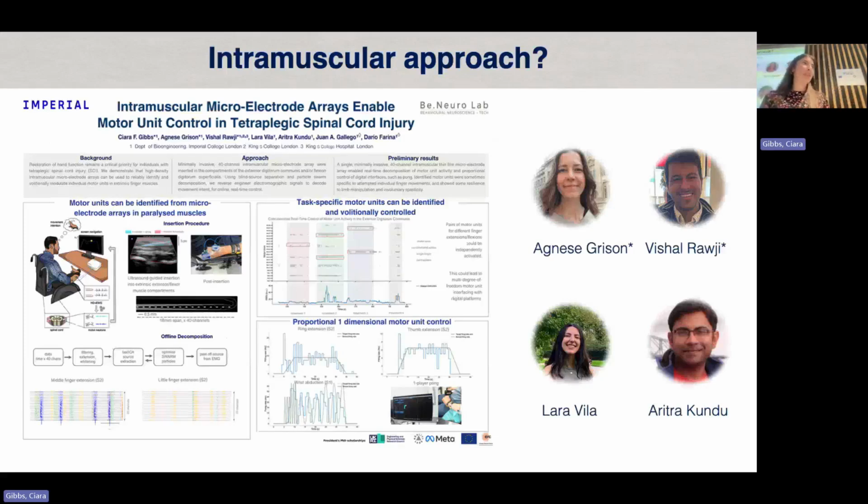So we've also been doing this as an intramuscular approach, which is on the poster outside. So if you're interested in that, also have a look and feel free to ask questions. We just wanted to see if it's possible to target specific muscles using thin films and repeat the same process of one-dimensional and two-dimensional control. We're still in the process of this study, but happy to talk about it.